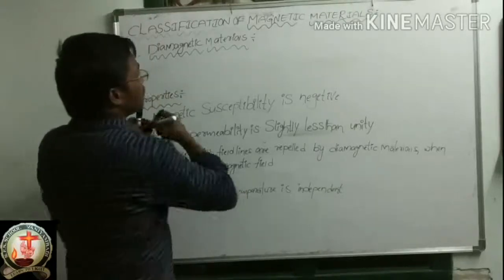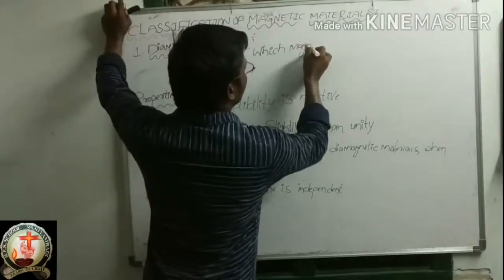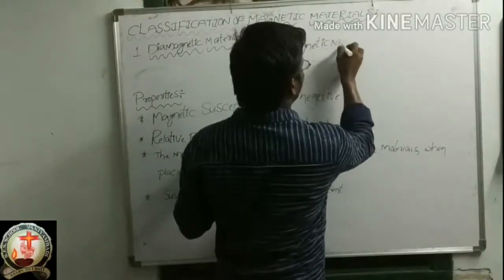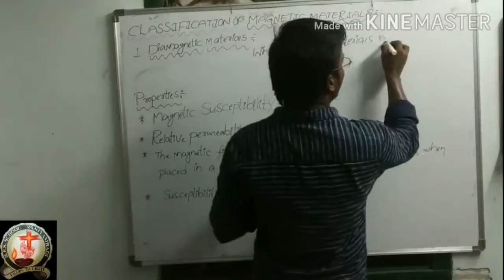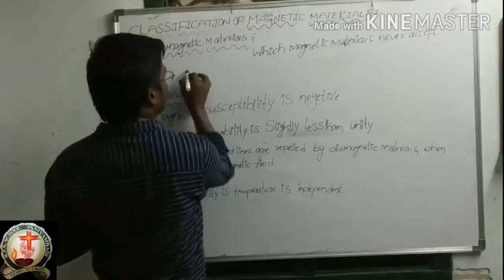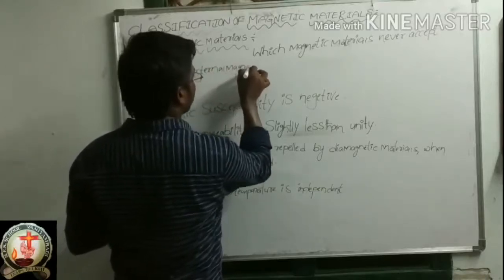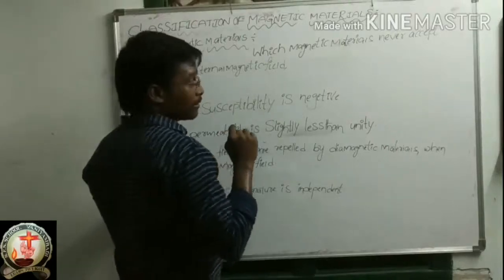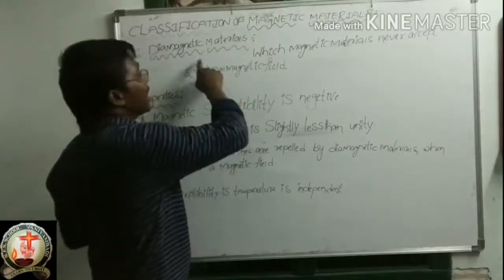I will write it for you: which magnetic materials never accept external magnetic field. These materials are called diamagnetic materials.